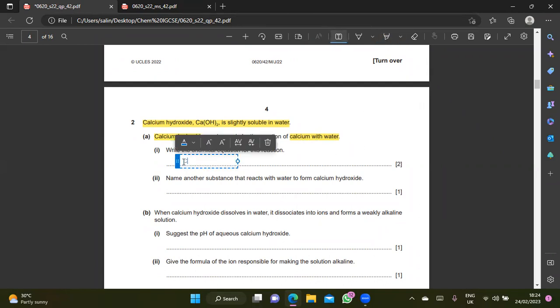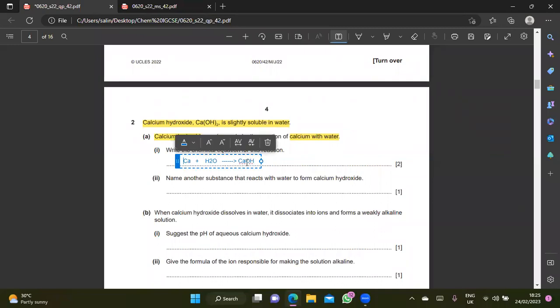What's the symbol for calcium? Ca. What's the symbol for water? H2O. I'm typing, so the 2 must be subscript, yeah? And what should be your product? Calcium hydroxide, CaOH. Okay, now, is there anything that I have to check? Yes. Check the symbol one by one. Is the symbol for calcium correct? Thumbs up, correct. Is the symbol for water correct? Thumbs up, correct. What about the symbol for calcium hydroxide?